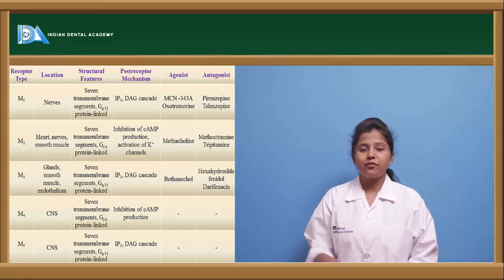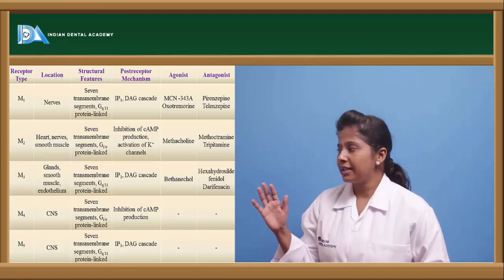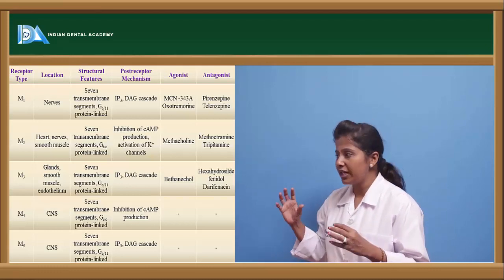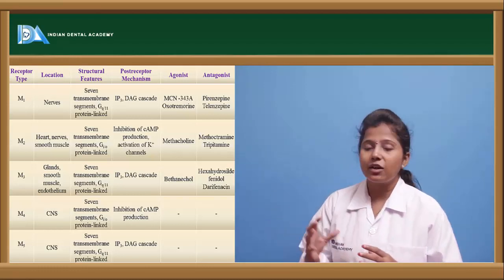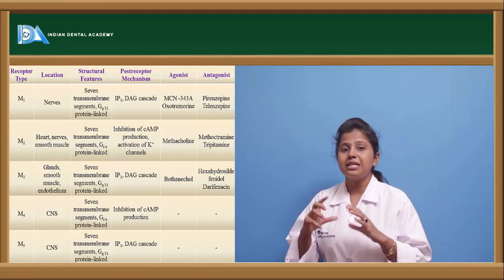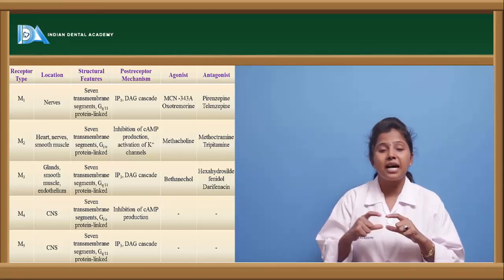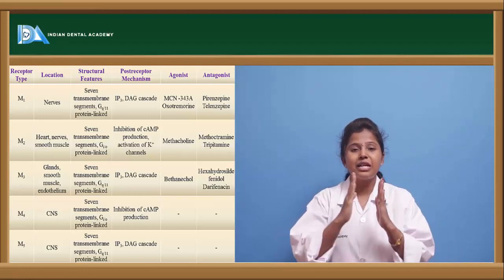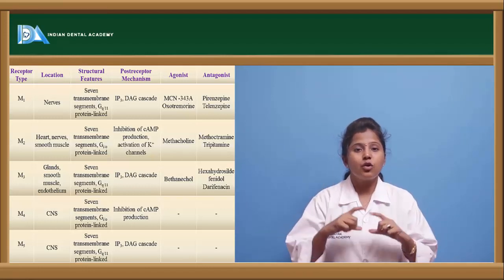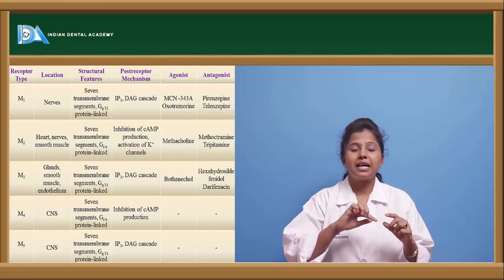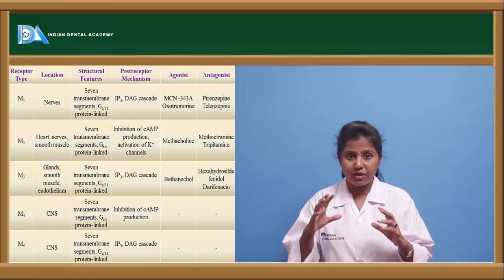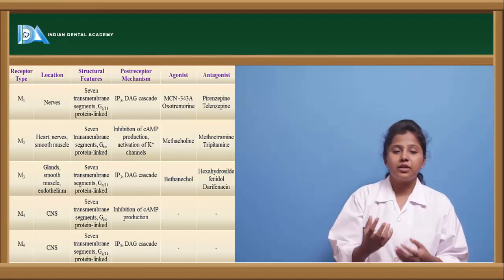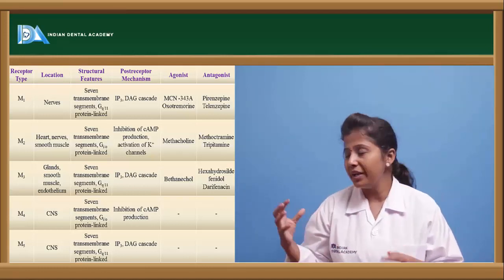Here is the tabular format. See, the M1 type of receptors, they are mainly located in the nerve endings, and they are G protein coupled receptors. These G protein coupled receptors have a structure of 7 helical transmembrane strands. In between the plasma membrane, they have this 7 helical transmembrane structure, whereby the mediation of the receptors will be taking place.